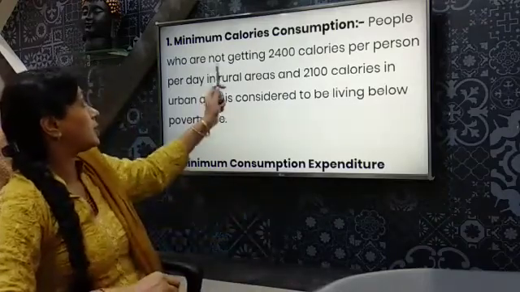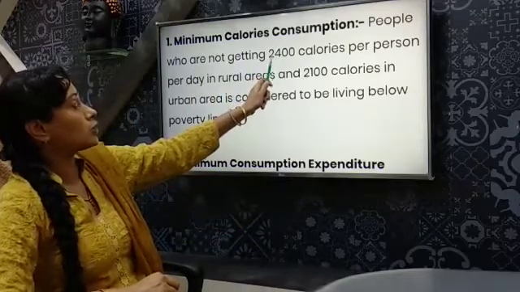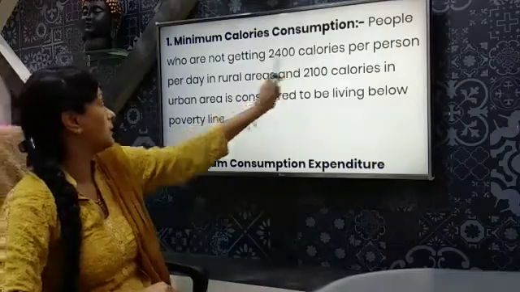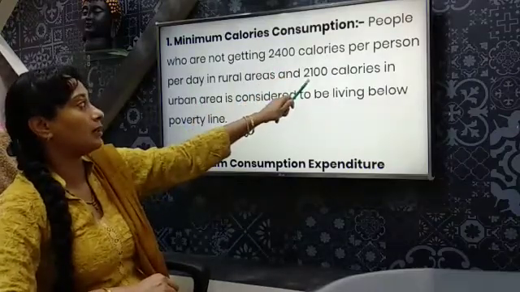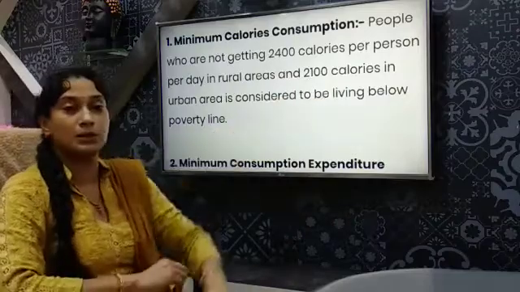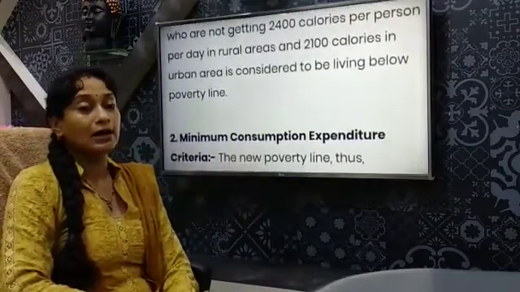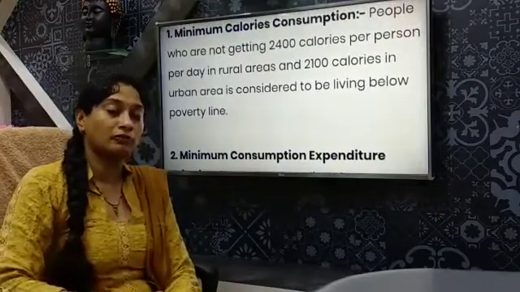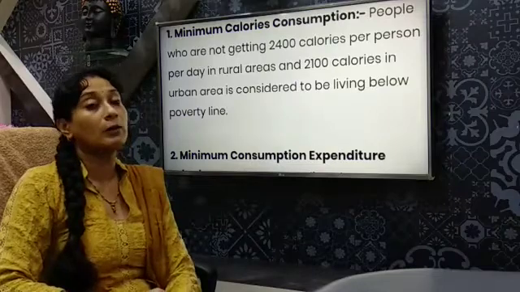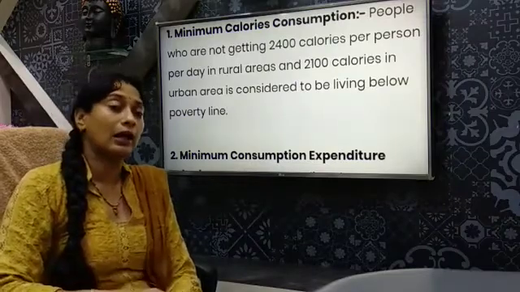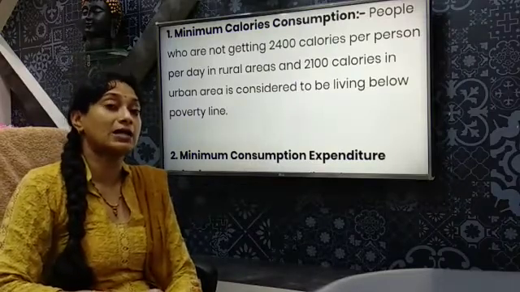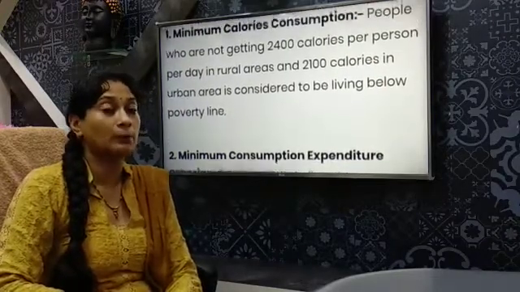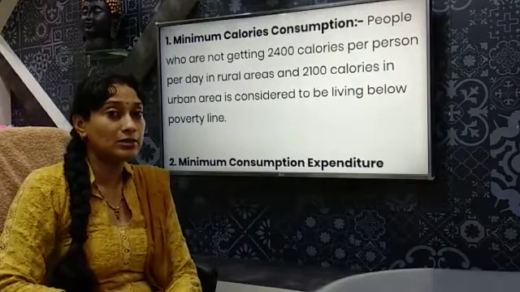As you can see, people in rural areas should get a minimum calorie need fulfilled of up to 2400 calories per person per day, and in urban areas it is 2100 calories per person per day. The reason is that urban areas have a relatively lesser requirement of calorie intake, because they are not engaged in as much physical activity as the people in rural areas. Thus the calorie requirement of the people in rural areas is higher.